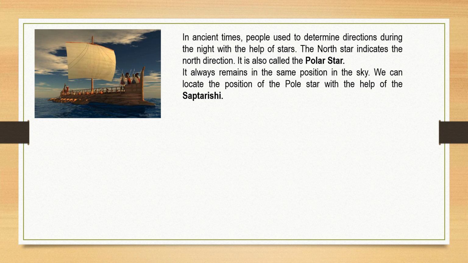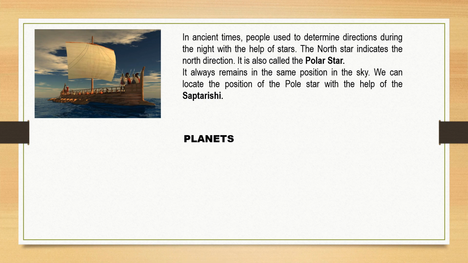How do we identify the pole star? It always remains in the same position in the sky. We can locate the position of the pole star with the help of the Saptarishi. In the sky where they form the Saptarishi formation, we draw an imaginary line through it and we can see the pole star shining out there. Through that we can identify the north direction.